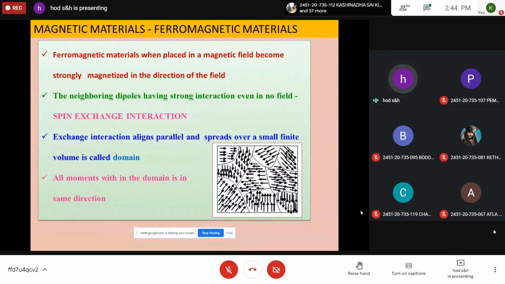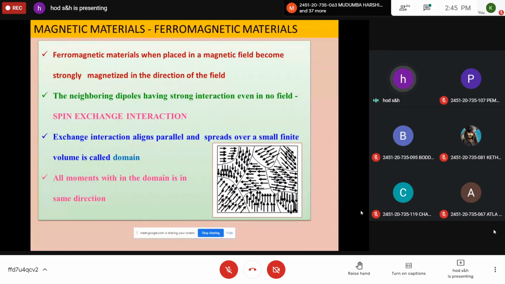Next one, ferromagnetic materials. Ferromagnetic materials are the materials which are permanent magnets. They exhibit a phenomenon called spontaneous magnetization. That is, even when the applied magnetic field is 0, there exists a magnetic moment within the material so that it behaves as a magnetic material.